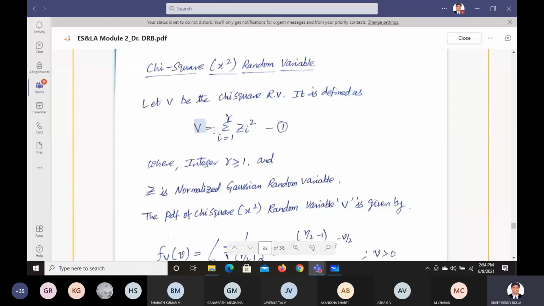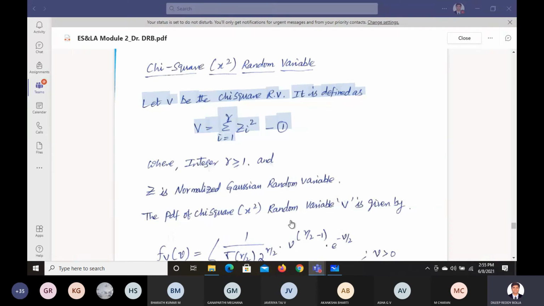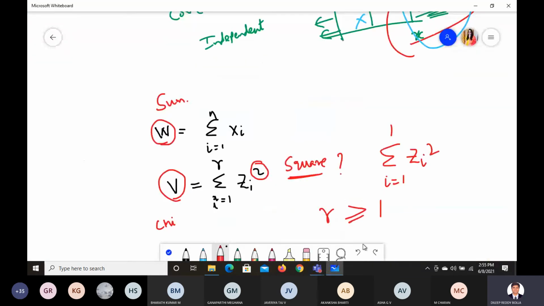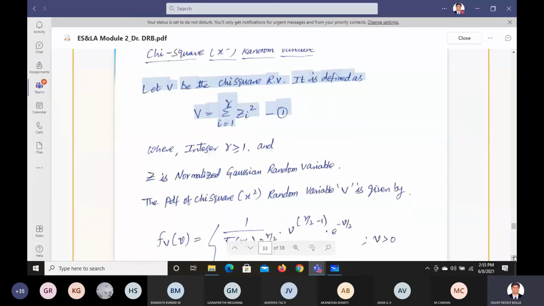So V equals the same as that, everything is the same. The only thing is we have taken the square. We should understand why the square is taken. And we know this value of R is an integer. It will be a minimum of 1 or greater, because we cannot write it as only one Zi square, which means only one value. The value of R should be greater than or equal to 1, and it's also an integer value.